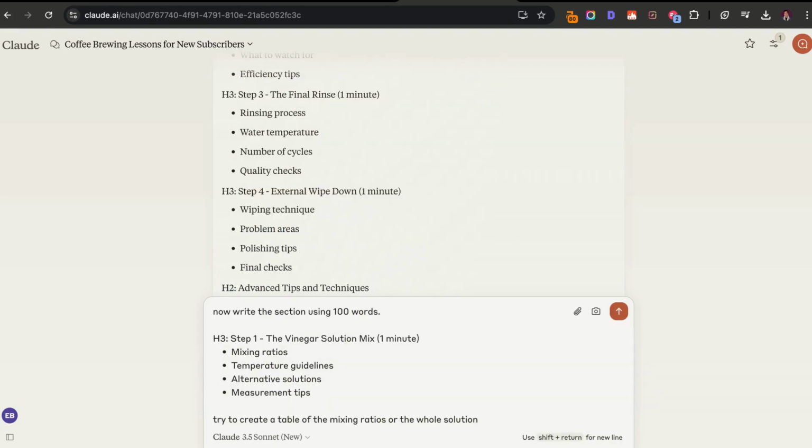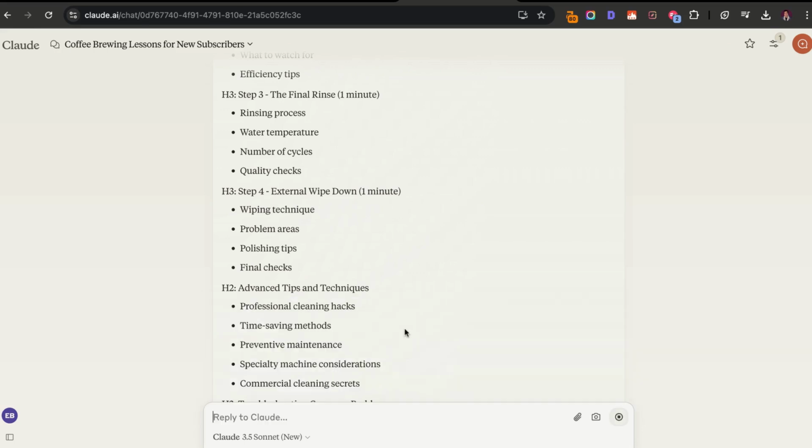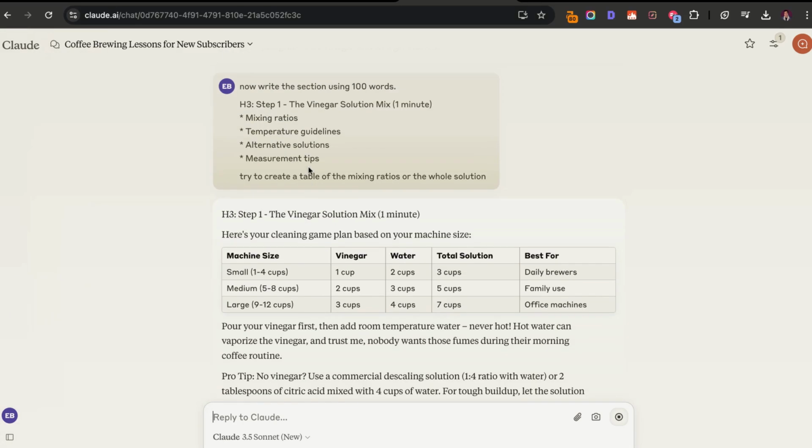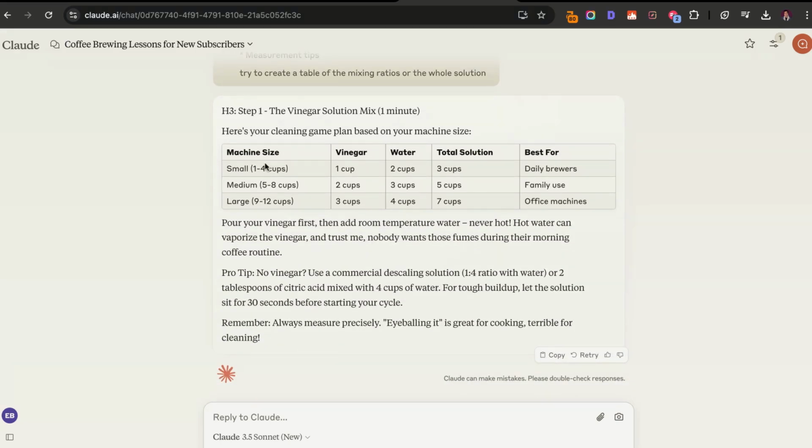From here, I'm going to say now write the next section using 100 words. This is going to be the header, step 1, the vinegar solution mix. And then I'm also saying try to create a table of the mixing ratios or the whole solution. So you can see here that it's writing the header, then it's going ahead and adding the exact mixing solution with a table that includes the machine size, the vinegar, water, total solution, and what it's best for. Then it includes that 100 word count.